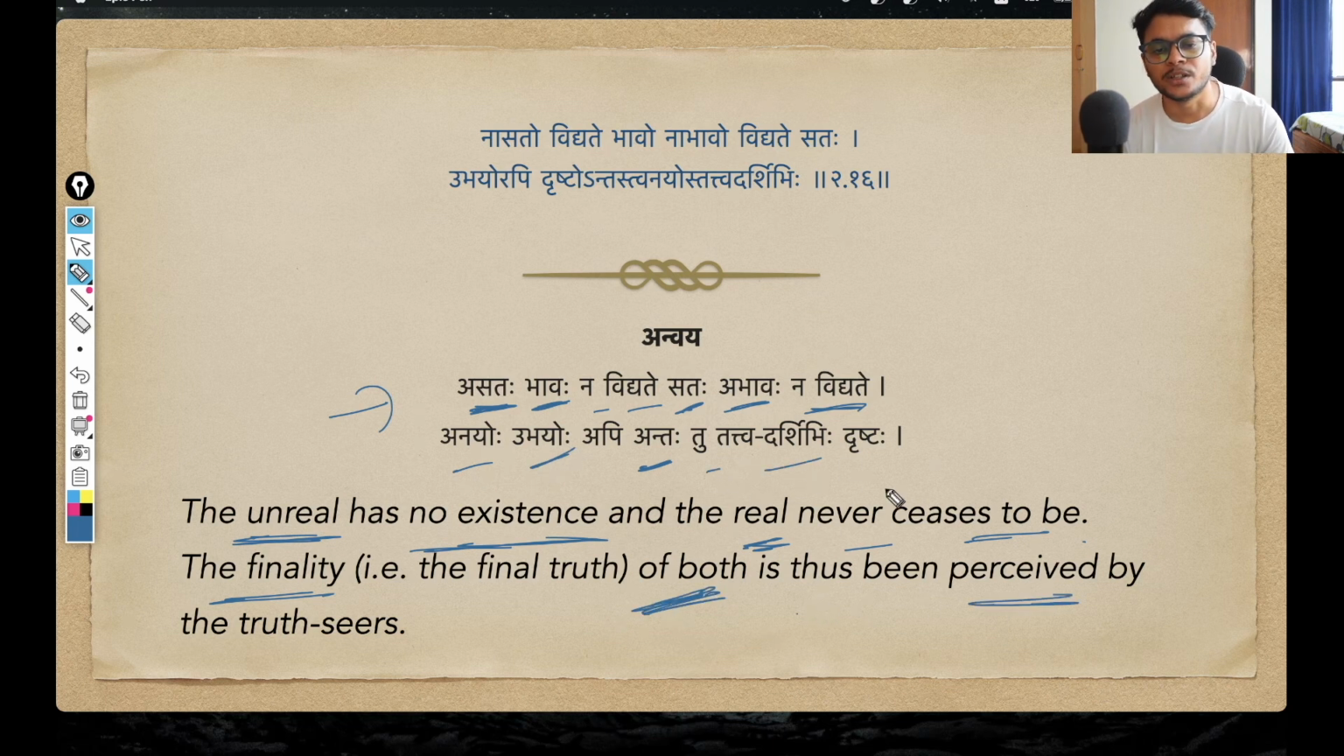Drishtaha can also be seen as 'is seen', but the more proper word is perceived. That the final truth of both the situations, the unreal and the real, is being perceived. Drishtaha, by whom? So tattva darshibhi, by the truth seers, by the jnani person, by the people who have the enlightened wisdom, the proper viveka needed for this. And with this, we can already see the connection of this particular verse with the previous verse.